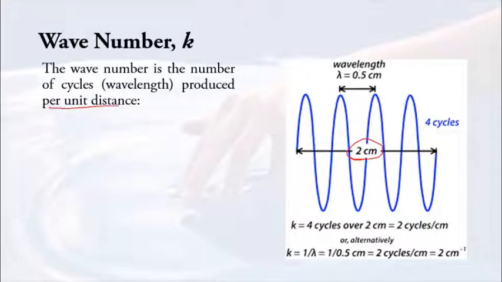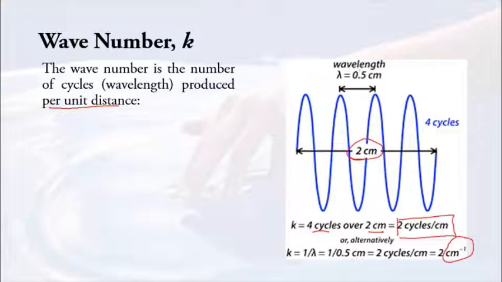If you are given cm, it means per cm. So 4 cycles in 2 cm, you just divide them. So k is equal to 4 cycles divided by 2 cm. Therefore, the wave number is 2 cycles per cm. Well, in calculations, you don't have to show the cycle. You just have to write down the unit as cm^-1.